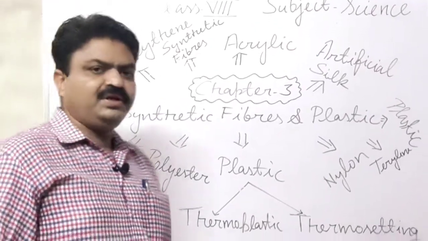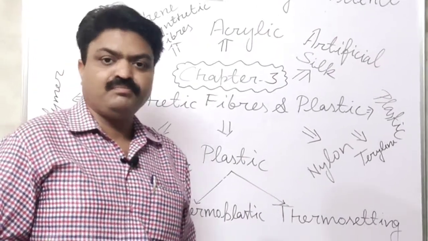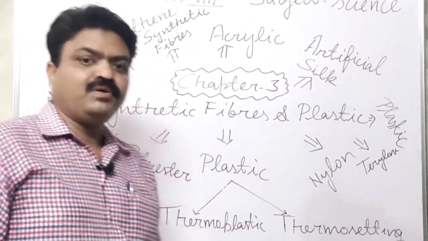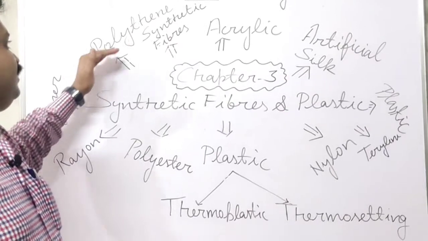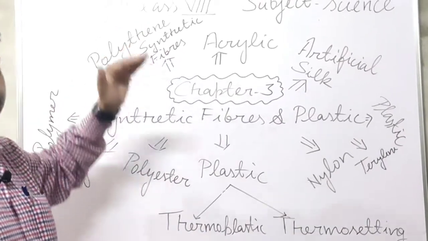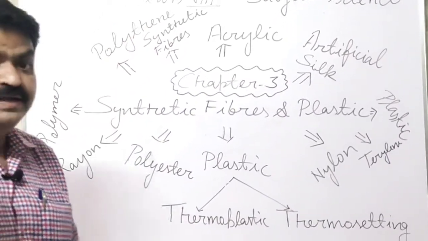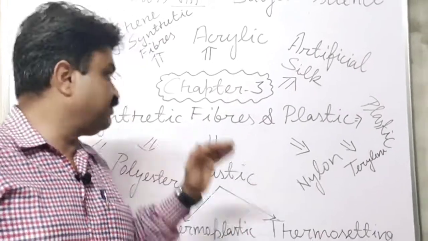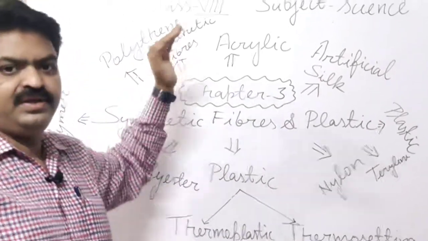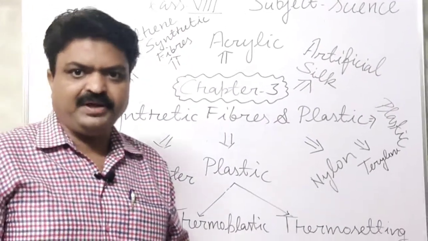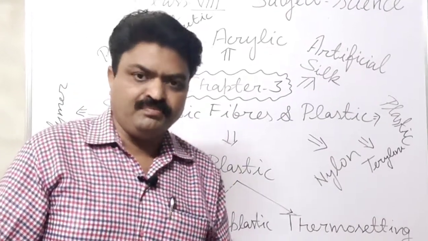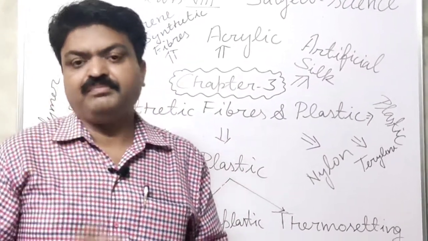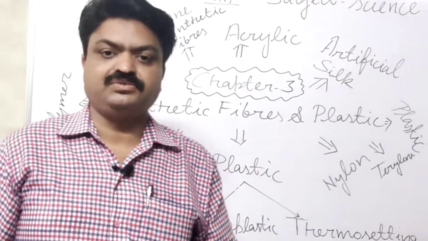Now we come to the next. It is polythene. Poly means chain. Ethene is a particular alkene, student. So it is a chain of ethene, and it is prepared to make polythene bags, student.